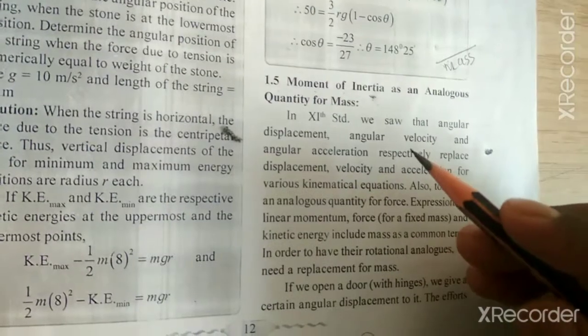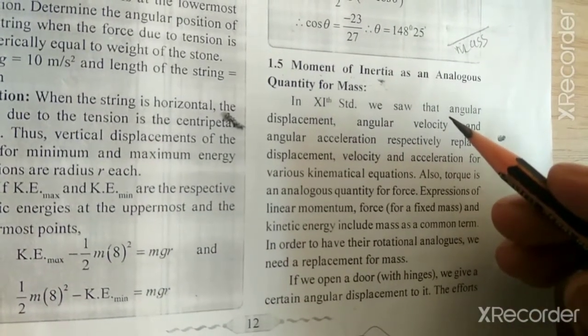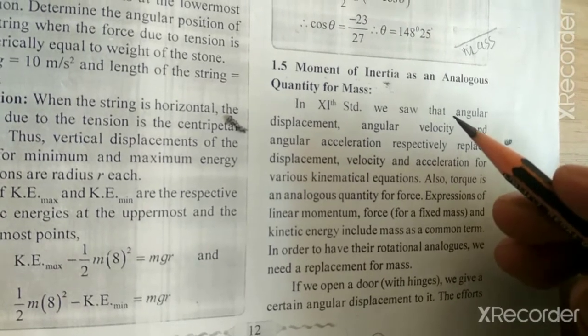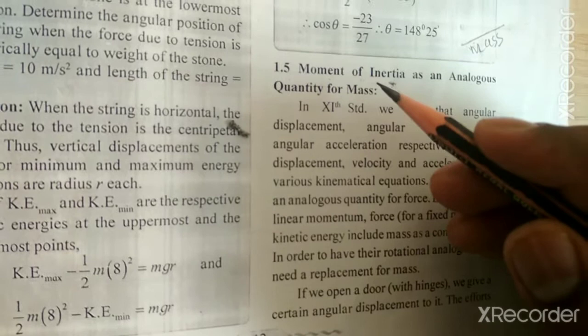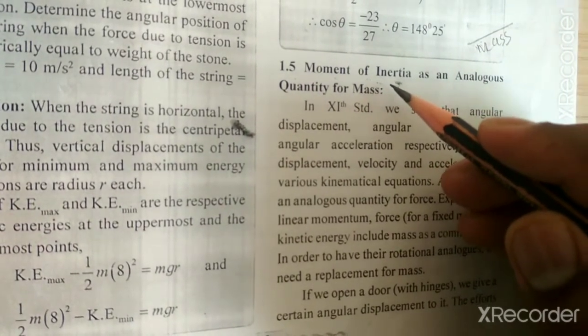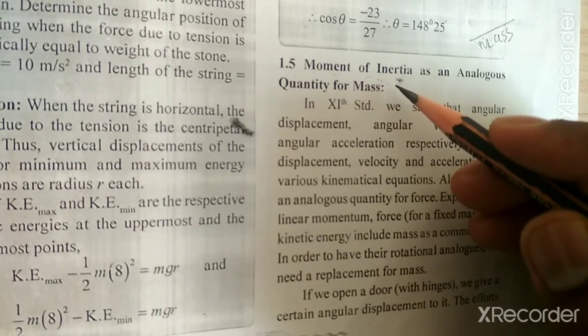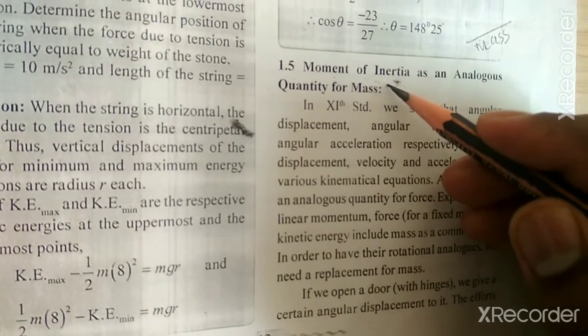So the quantity that measures the inertia of rotational motion of the body is called rotational inertia or moment of inertia of the body.